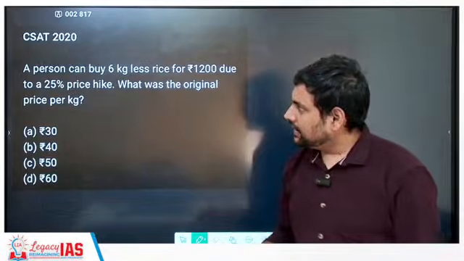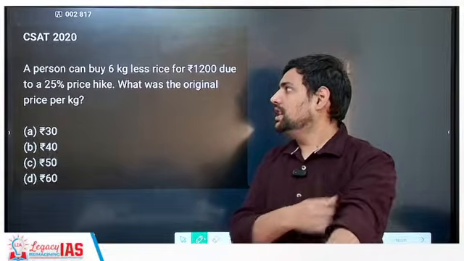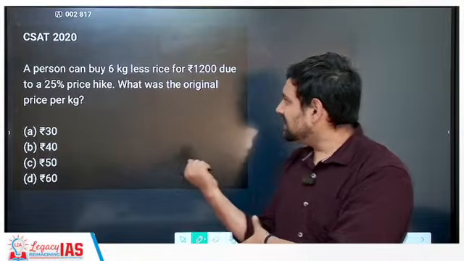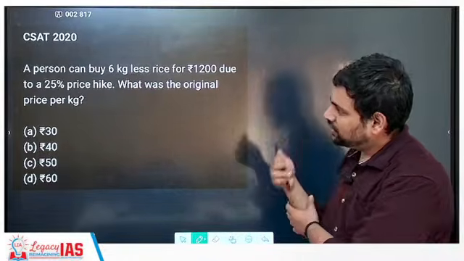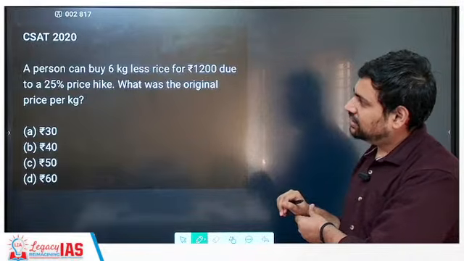Yeah, let's see this question. Okay, a person can buy 6 kg less rice for 1200 due to a 25% price increase.